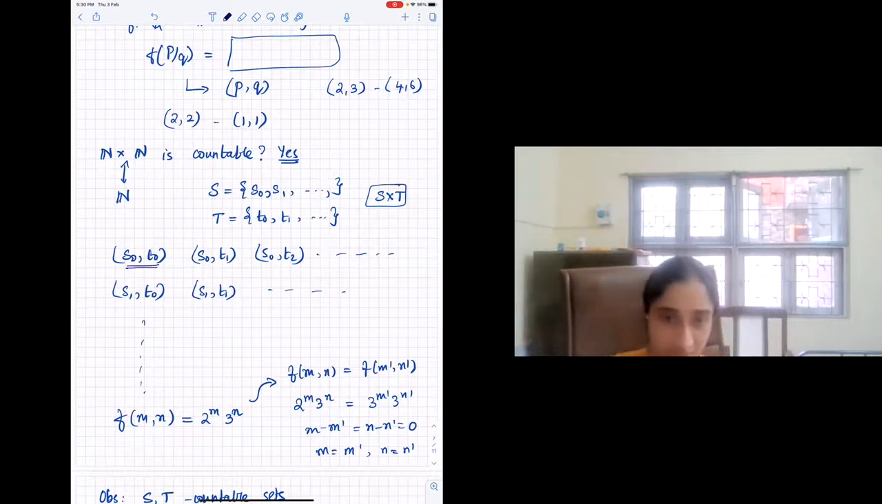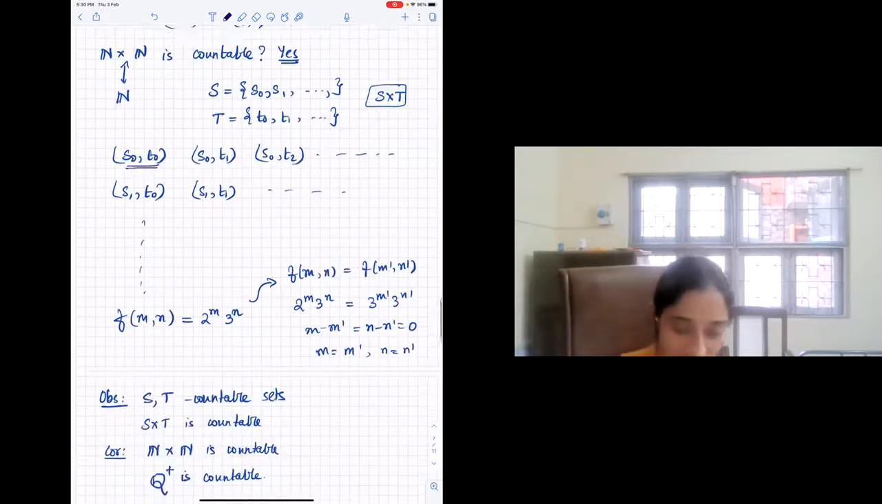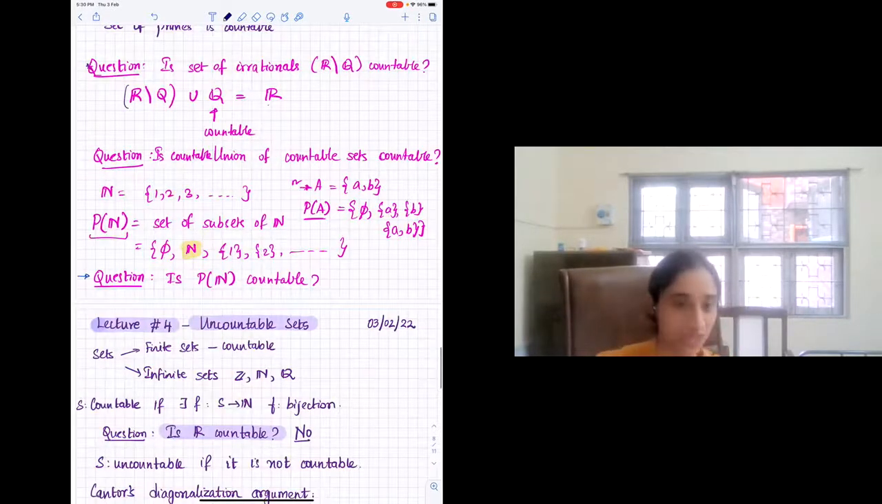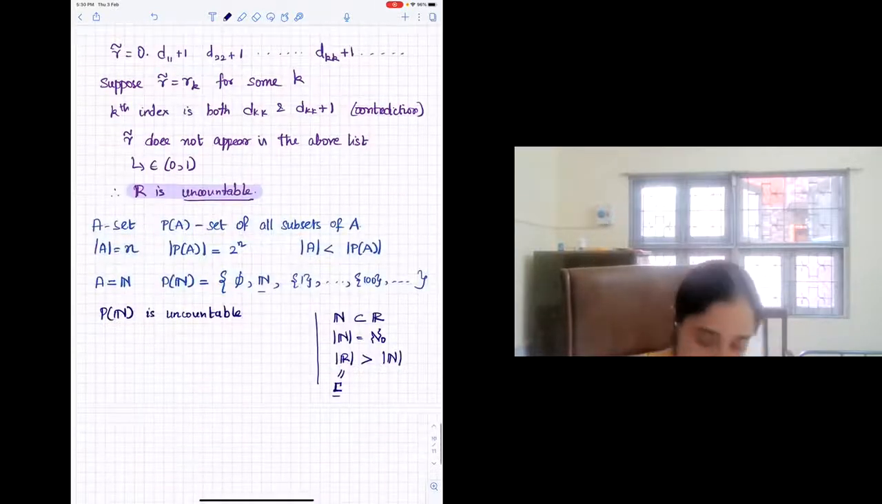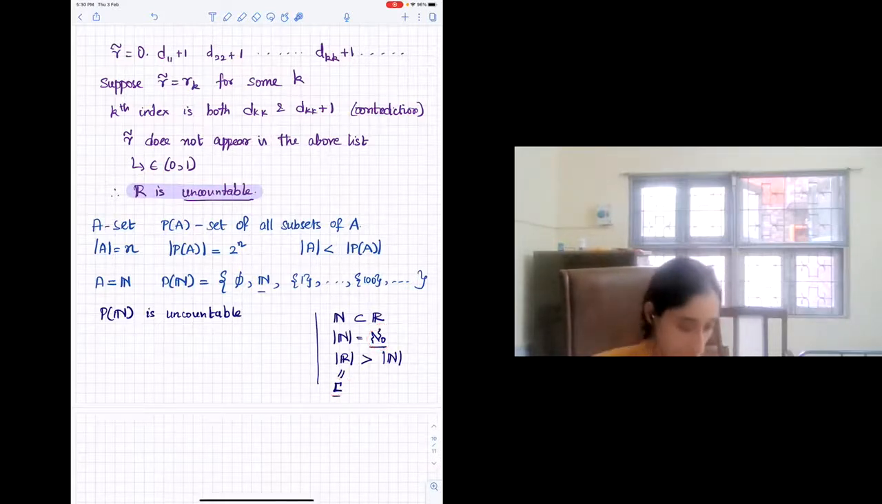Does that answer your question? Or maybe I went really fast. Yes, ma'am. Okay. So whatever he is asking, the answer is given by the Cantor-Schroeder-Bernstein theorem. We'll see that next. I just wanted to ensure that whenever you see this number, you associate it with the cardinality of natural numbers, and this one with the cardinality of reals.